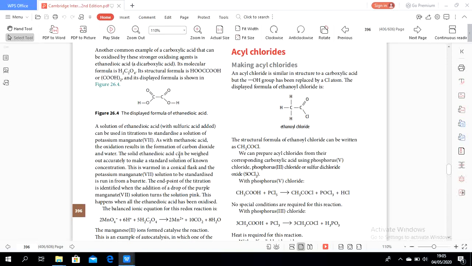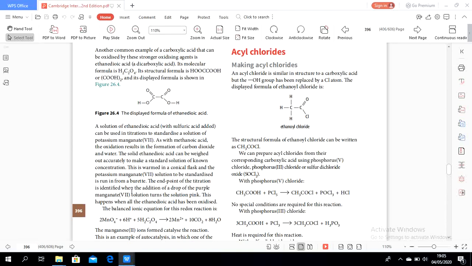The solid ethanedioic acid can be weighed out to make a standard solution of known concentration. This is warmed, so the condition has to be warm, and the potassium manganate reagent to be standardized is run in from a burette.